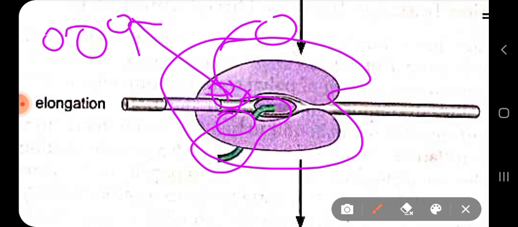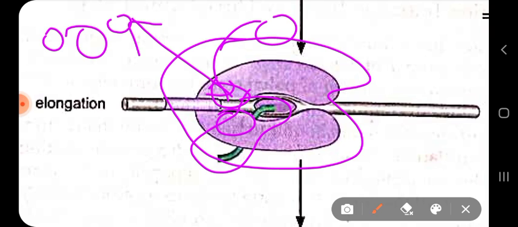There will be some conformational change in the polymerase structure which causes the RNA polymerase to grip the template DNA strand more firmly. And during elongation, there are various tasks given to the RNA polymerase in addition to catalyzing RNA synthesis.